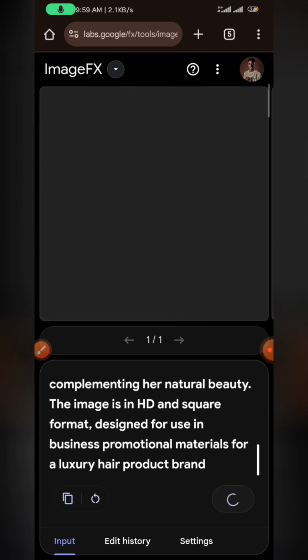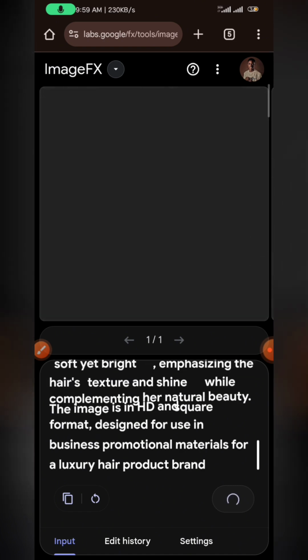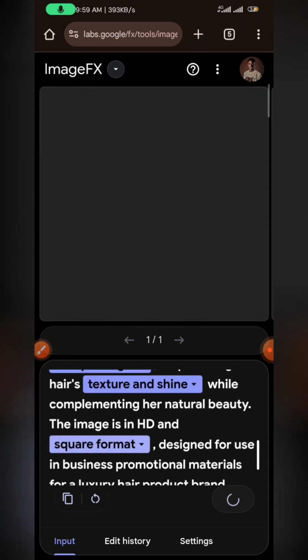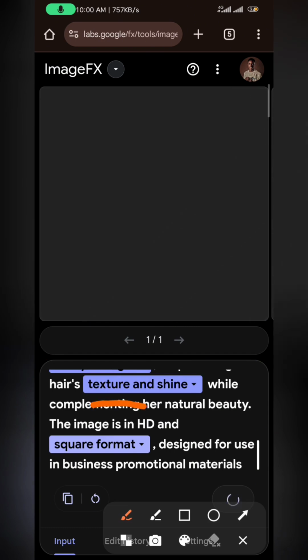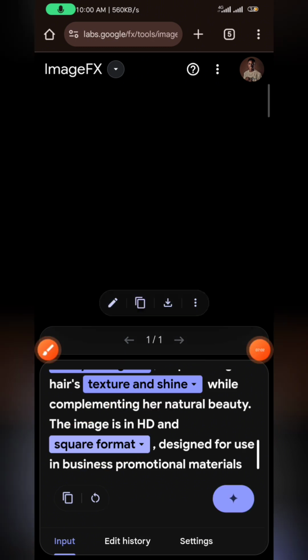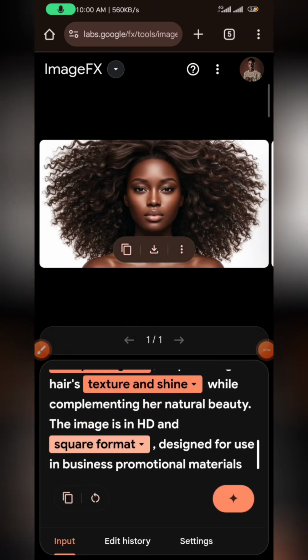So we're going to just give it some time. If your network is strong, it will be fast. So you see, what it does is that it goes through the prompts, and that's why it's amazing. It picks up adjectives, it picks up the major things, and then generates. So you see that now it just generated something very amazing.